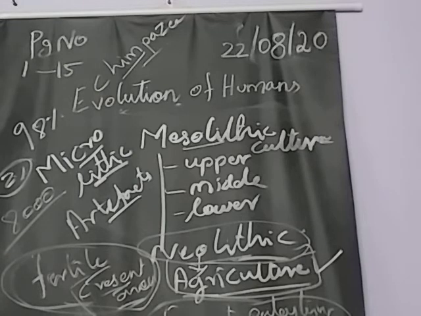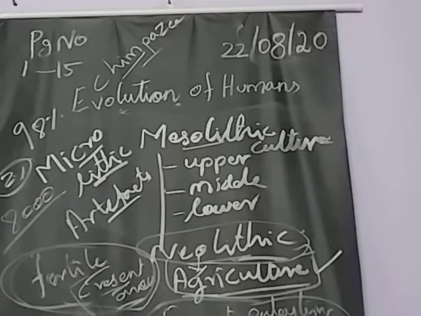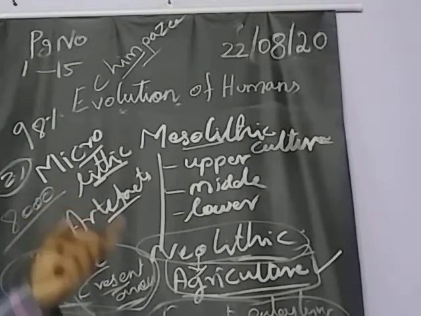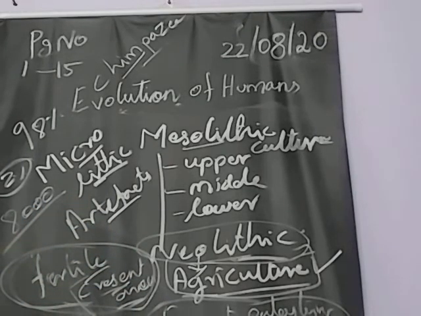Robert Bruce Foote, the geologist from England, first discovered the dash tools at Pallavaram near Chennai. Paleolithic culture. Already I told you all the cultures we saw also happened in Tamil Nadu, and we have more evidence for every culture. Like that, in Chennai also, one of the researchers of the British government found tools related to the Paleolithic culture. So which culture does this belong to? Paleolithic culture.